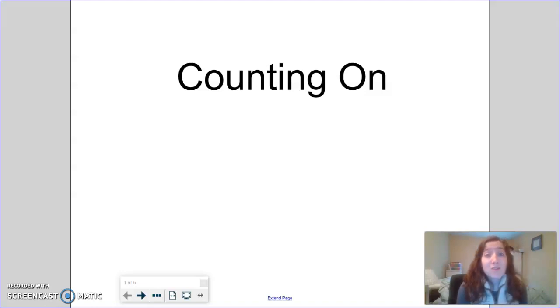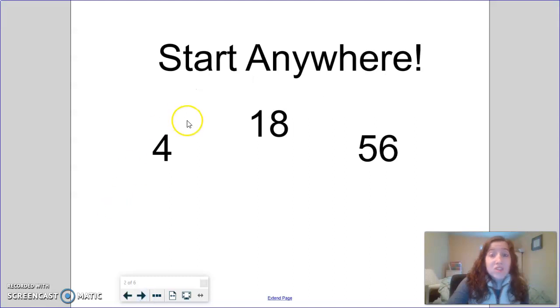Today, when we talk about counting on, we're going to count up, but we're going to start with any number we want. So we can start anywhere. If we start right here at the number 4, we would count up by first thinking of the number that comes next. So what number comes right after 4? Did you get the number 5? Good job. 5 comes just after 4.